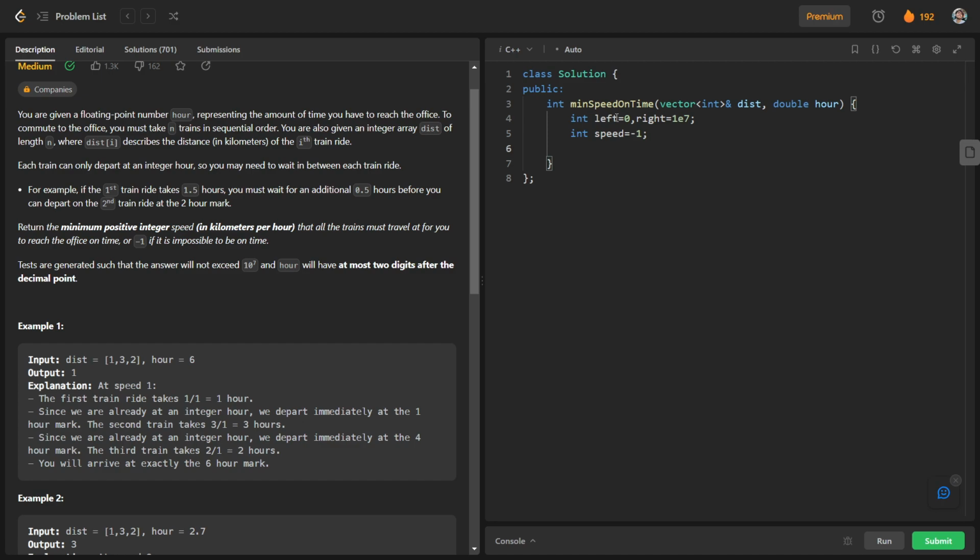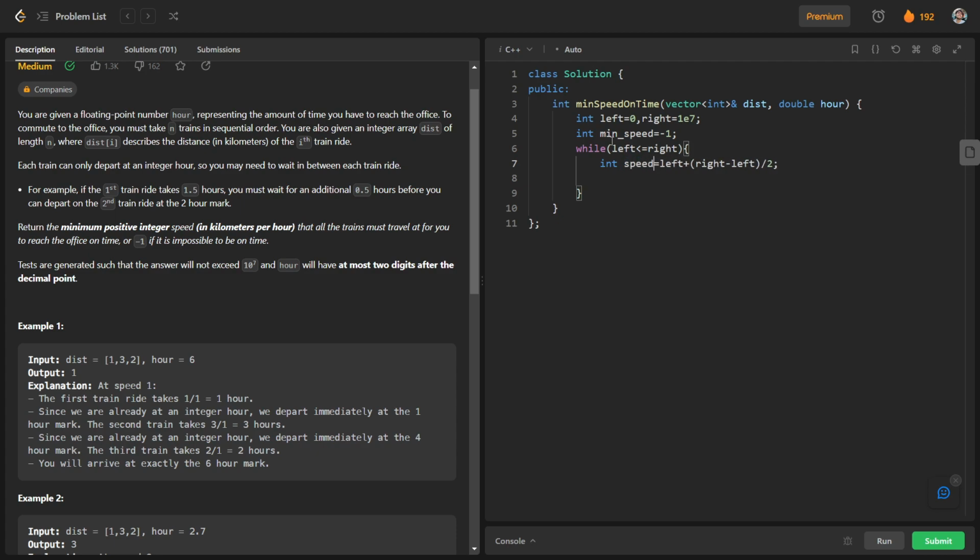We will go for each speed and check whether it is possible to reach the office at that particular speed or not. So we will use binary search for it. While left is less than or equal to right, we will have our mid, where mid is equal to left plus (right minus left) divided by 2, and this is the particular speed. Let us correct the variables: it is min speed, and this is a particular speed.